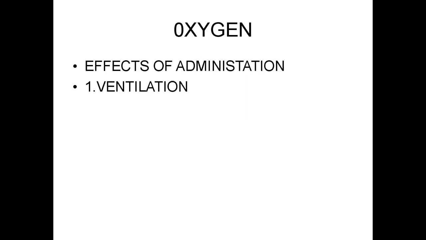In the CVS of a normal person, it decreases the heart rate, cardiac output, and coronary and cerebral flow, and increases pulmonary flow. It decreases the nitrogen concentration, because the partial pressure of nitrogen decreases when oxygen is administered, so it leads to the elimination of nitrogen from the body.